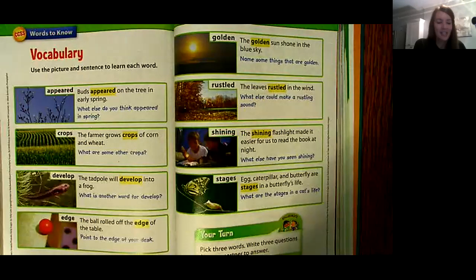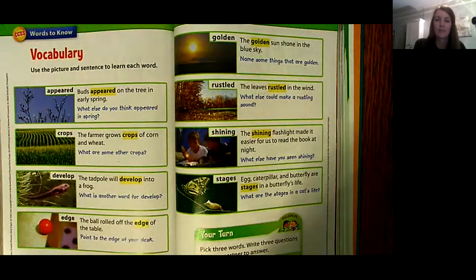Word number 7 is shining. The shining flashlight made it easier for us to read the book at night. Shining means that it gives out or gives off light. So what else have you seen shining? What else have you seen that gave off light?